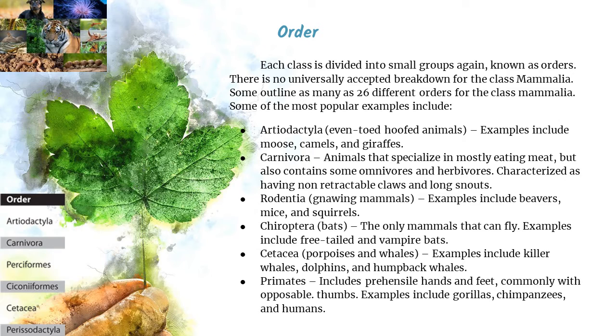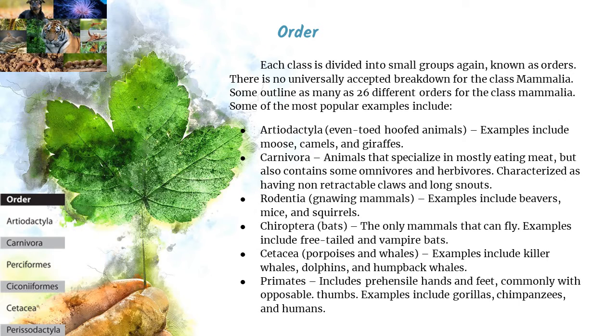Some of the most popular examples include Artiodactyla, even-toed hoofed animals. Examples include moose, camels, and giraffes. Carnivora, animals that specialize in mostly eating meat, but also contain some omnivores and herbivores, characterized as having non-retractable claws and long snouts. Rodentia, gnawing mammals. Examples include beavers, mice, and squirrels.